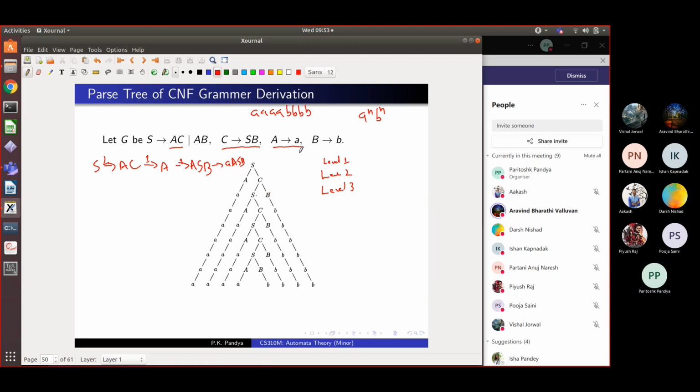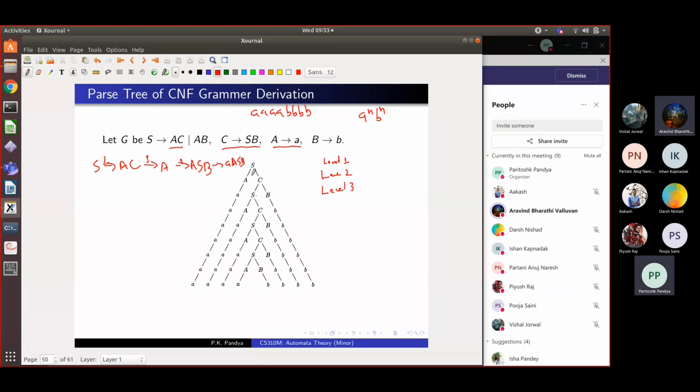Yes, sir. So every non-terminal is substituted by the right-hand side of one of the rules. That is the way we do it. And a terminal remains as it is. So in some sense, what we are saying is that at every level, we get a sentential form which is derivable from S. We don't get anything which is not derivable, right?